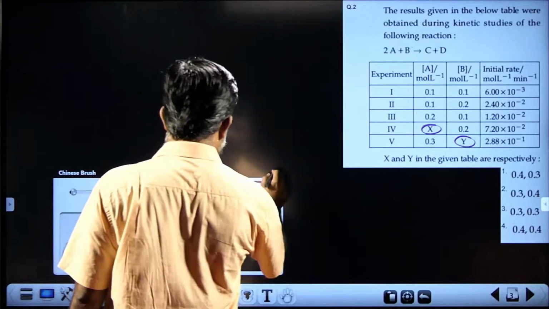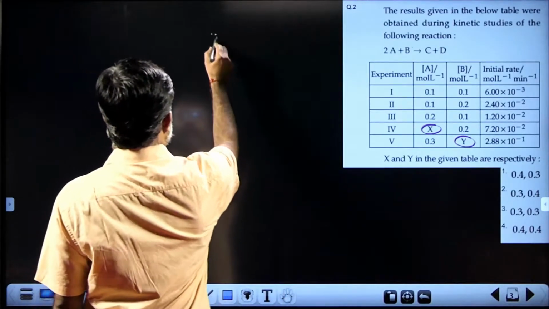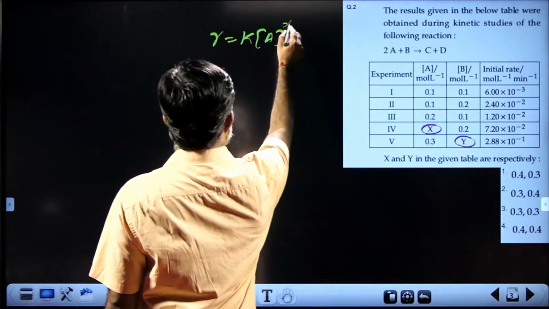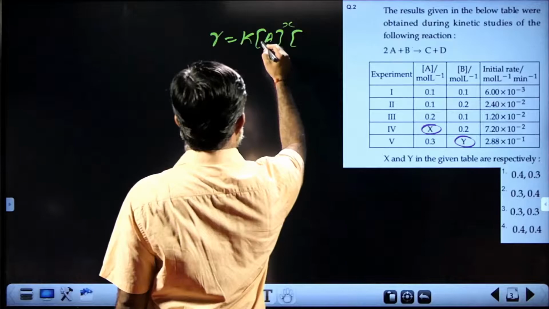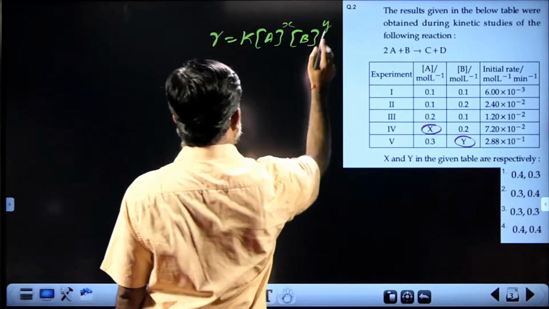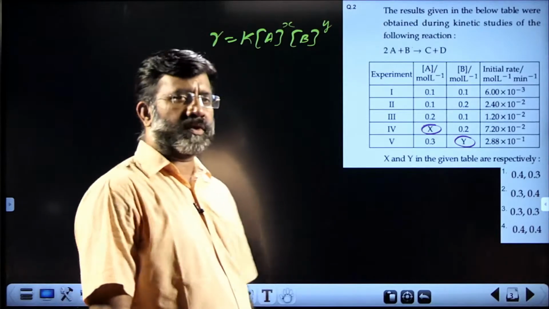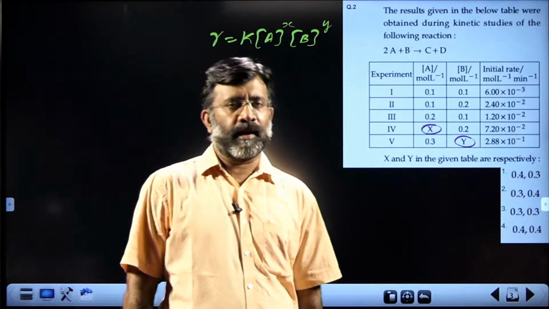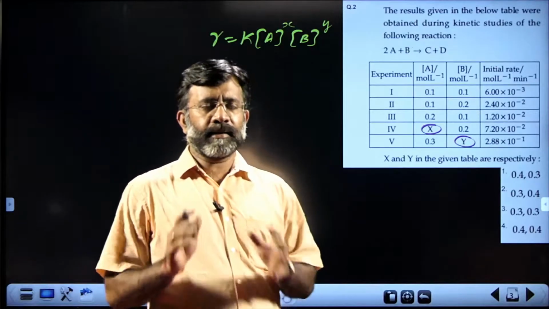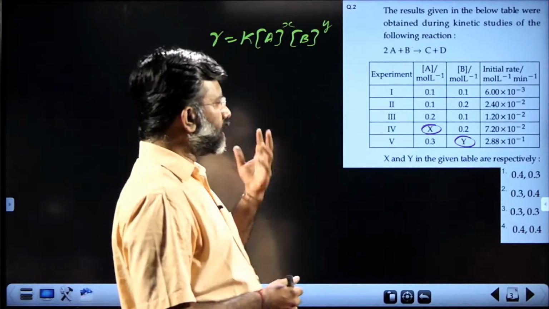We know rate R is equal to K into concentration of A raised to x and concentration of B raised to y, where x is the order with respect to reactant A and y is the order with respect to reactant B. That can be obtained from the remaining data.